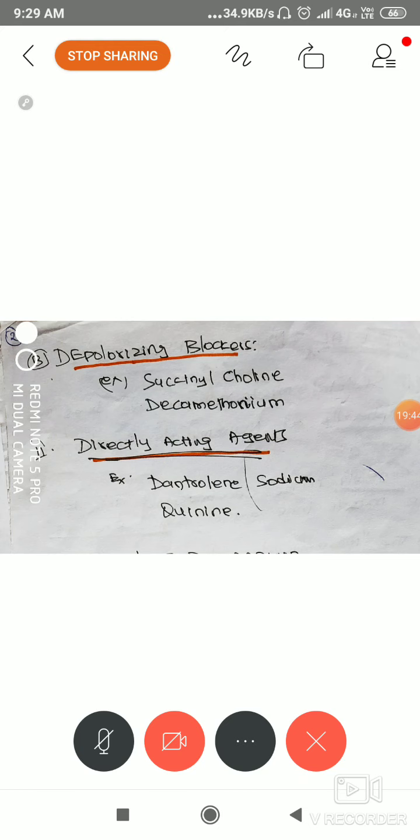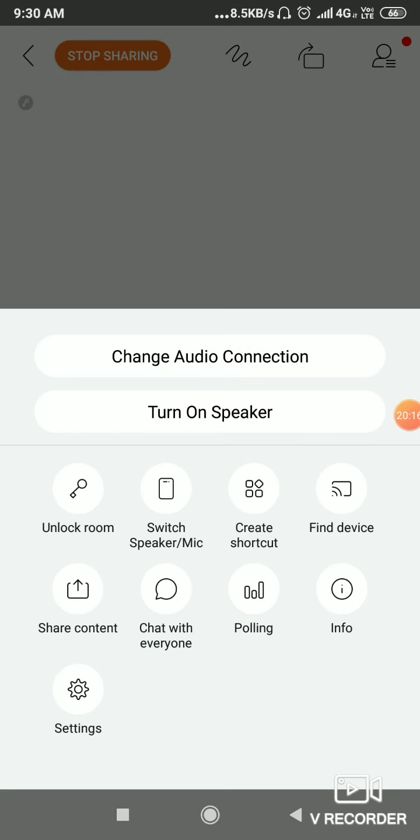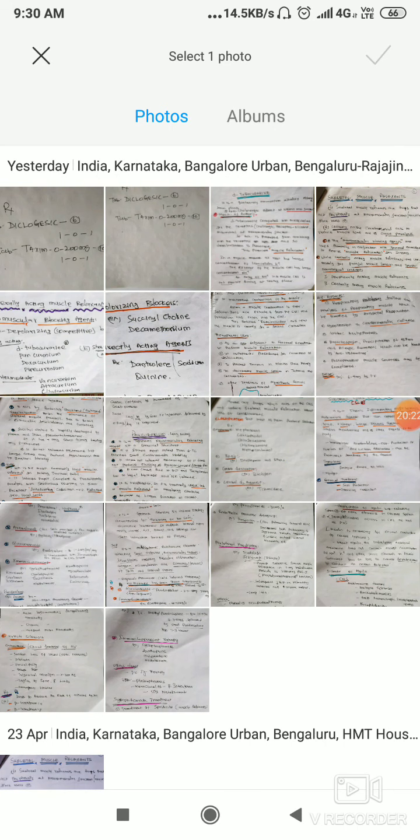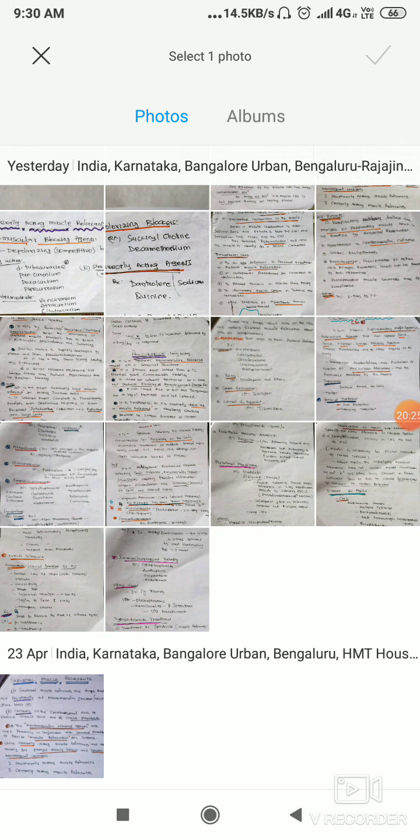Just as a simple understanding: here we don't want depolarization. We want to relax the muscle, we don't want contraction of the muscle. So we want to relax the muscles by preventing depolarization of the muscle cell. Understand? Examples: succinylcholine, decamethonium. These directly acting agents specifically block the neuromuscular junction, totally blocking that receptor site. So this is peripherally acting muscle relaxant. Clear? Peripherally acting muscle relaxants act directly on the muscle cell, muscle fiber or neuromuscular junction.